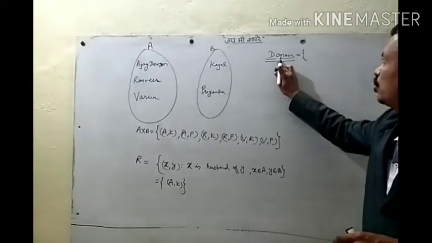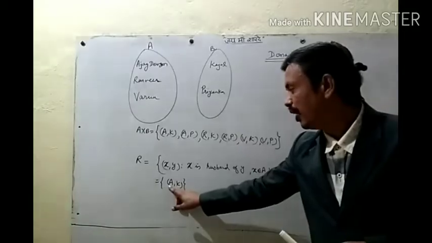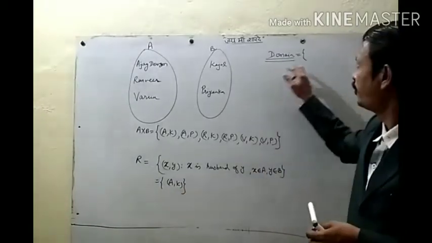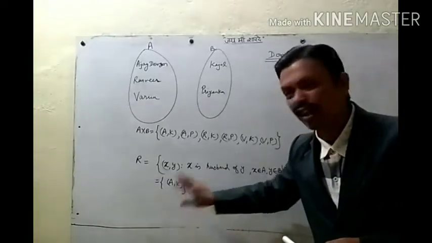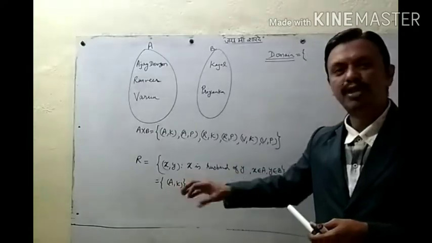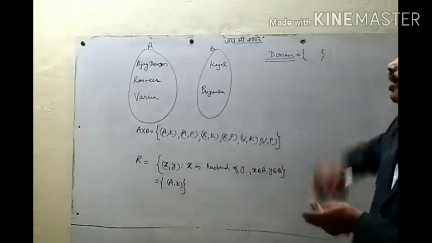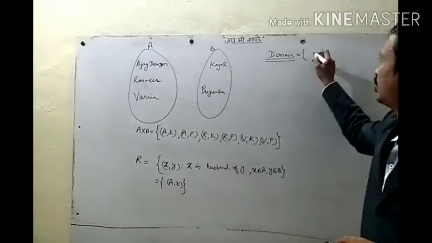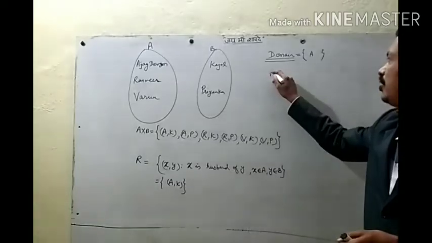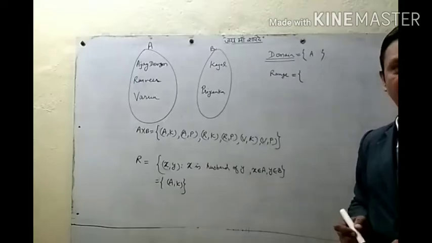Domain. Domain is what? Set of first elements of the ordered pairs in the relation. In the given relation, all the first elements of all the ordered pairs will form a set, and that is called domain. So here domain has only one element, Ajay, A. Then range of relation.